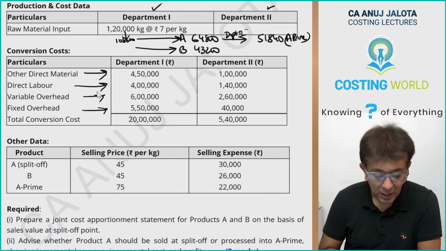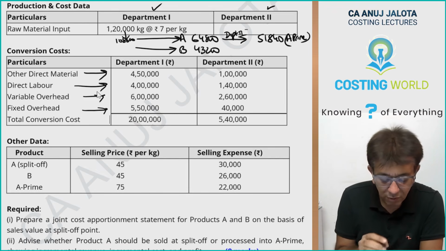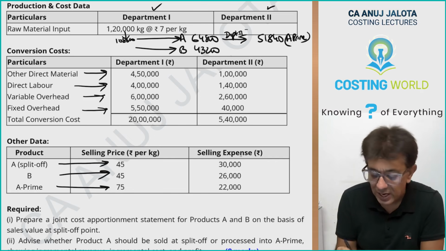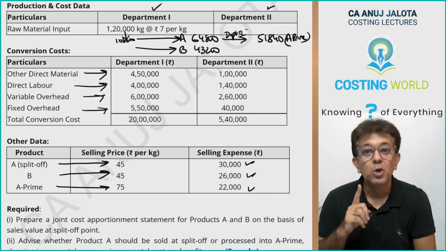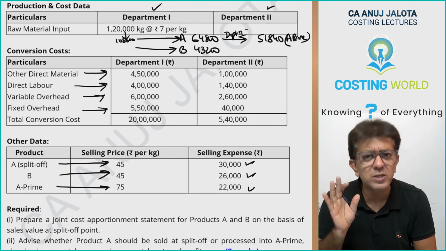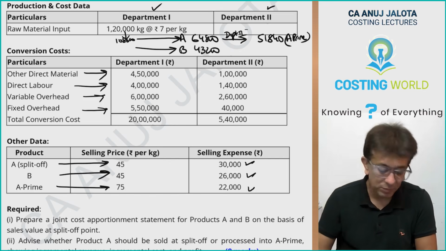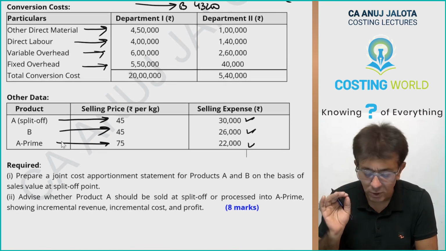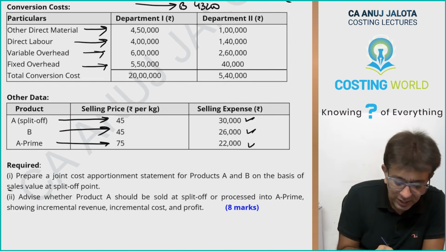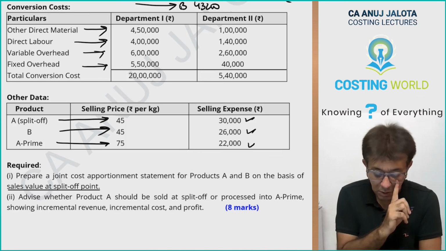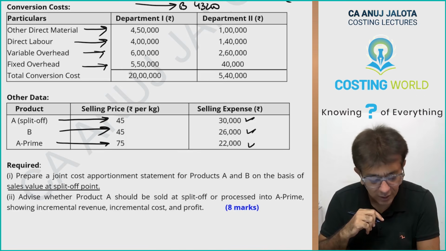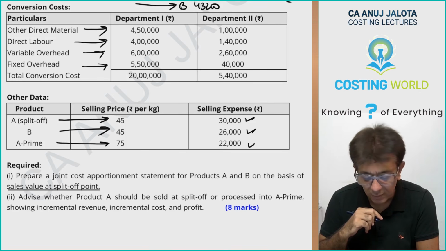Further, other data. Selling price of A at split off point is 45. B is 45. A prime is 75. Selling expenses are 30,000, 26,000, 22,000. Please do remember, you only incur selling expenses if you sell. If you don't sell, then you'll not be incurring them. Required: prepare a joint cost apportionment statement for products A and B on the basis of sales value at split off point. Further, advise whether product A should be sold at split off point or processed into A prime, showing incremental revenue, incremental cost and profit.